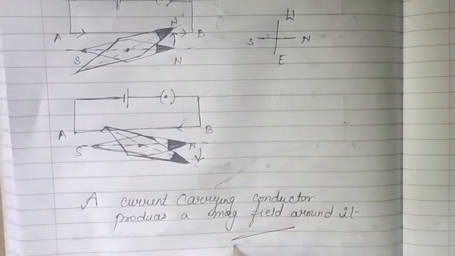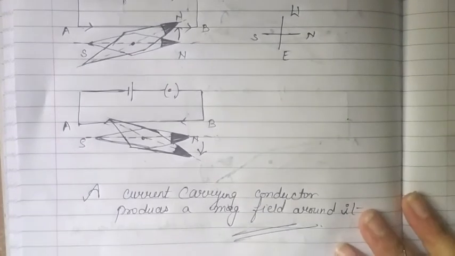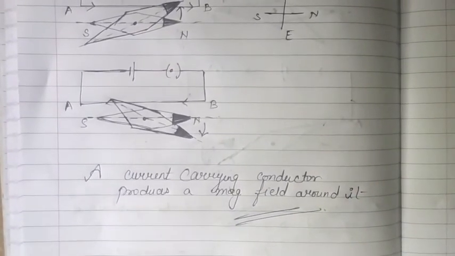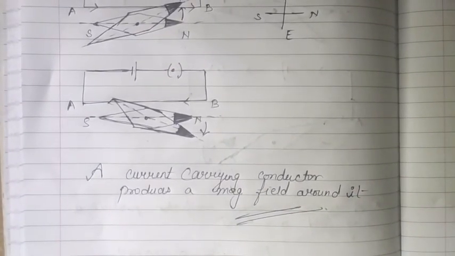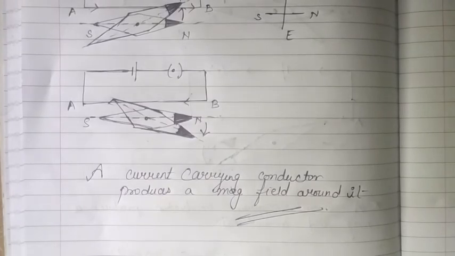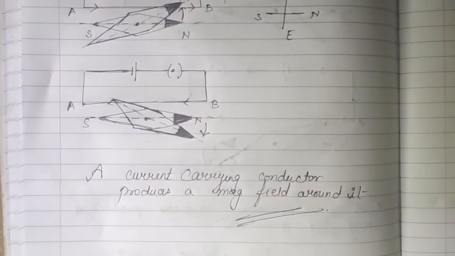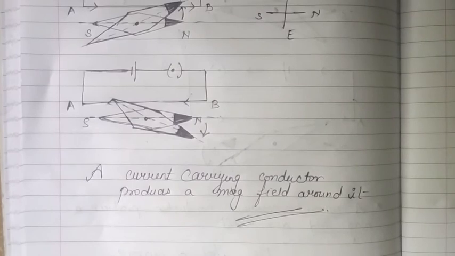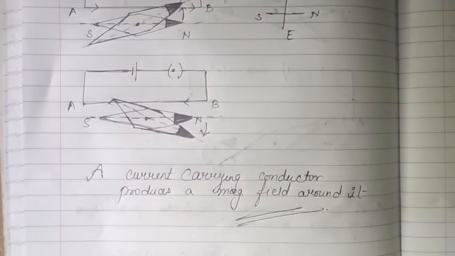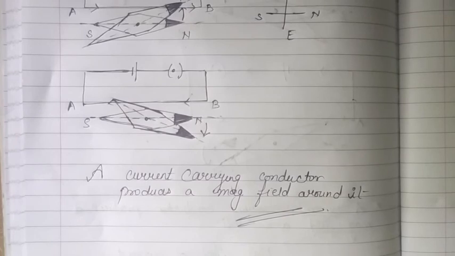This is the main result of Oersted's experiment, and because of this idea, this whole chapter is going to revolve around this idea only. Means in this chapter we are going to study the phenomena जिनमें करंट के फ्लो की वजह से magnetic field produce हो रहा है, and we will be studying that कैसे, क्या phenomena हुआ और हमें क्या results मिल रहे हैं.